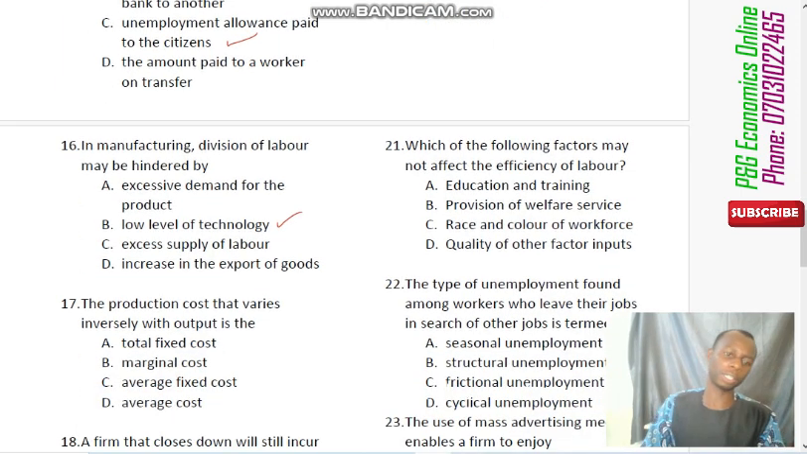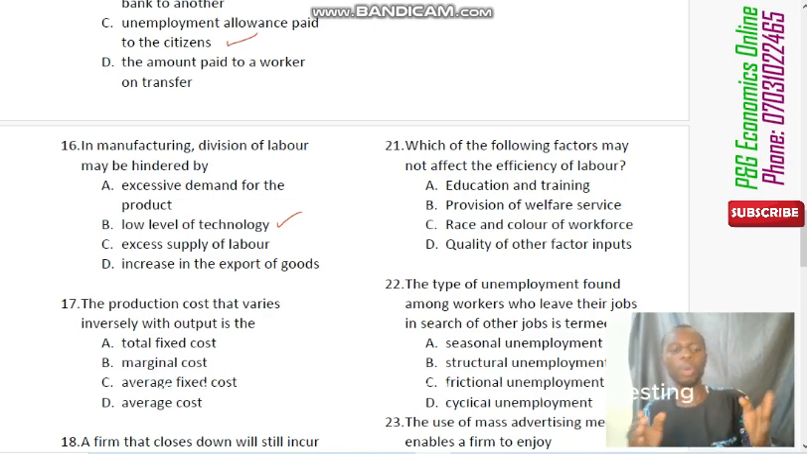We move to question number 17. It says that the production cost that varies inversely with output is what? We have options such as total fixed cost, marginal cost, average fixed cost, and average cost. What the question is saying is, which one among all of these varies inversely?